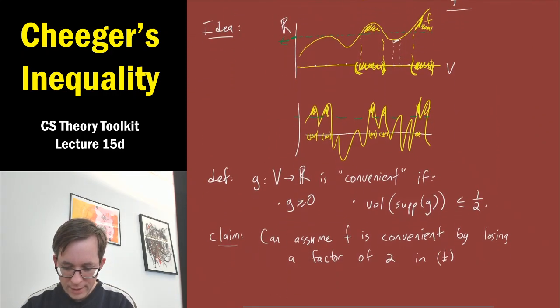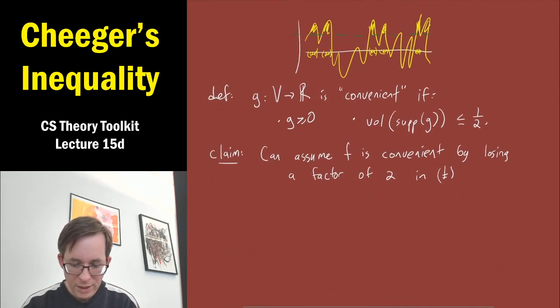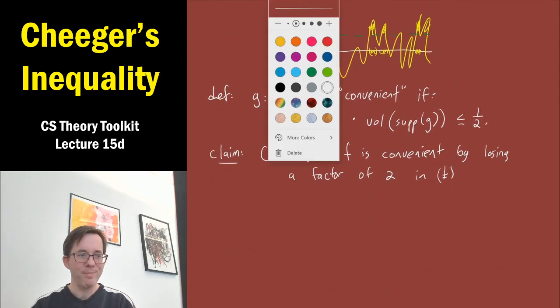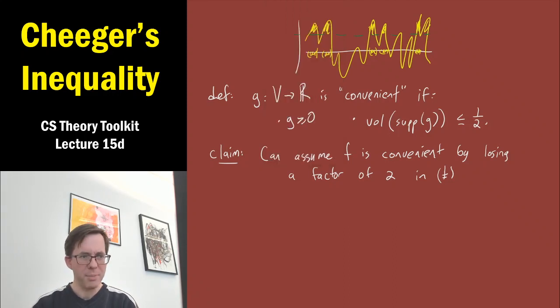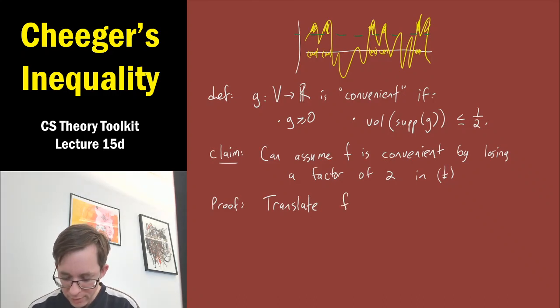Okay, so how do we do this? How do we make a function f convenient? It's actually basically a simple trick of the type that's often used in, again, calculus arguments. And it'll go in 2 steps. So here's the proof, I suppose. Step 1, first translate f, i.e. add a global constant to f's values.